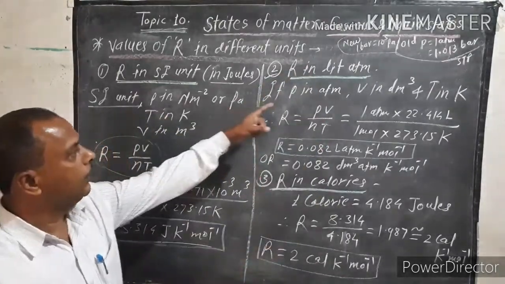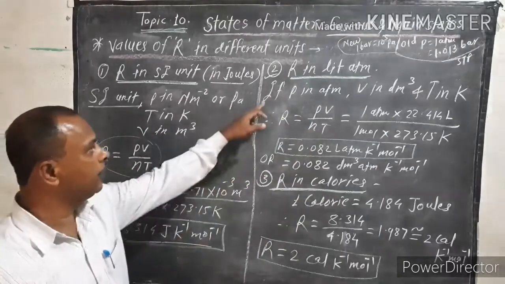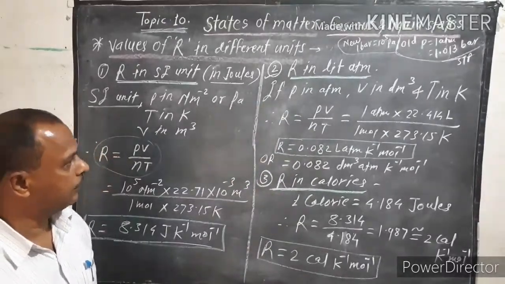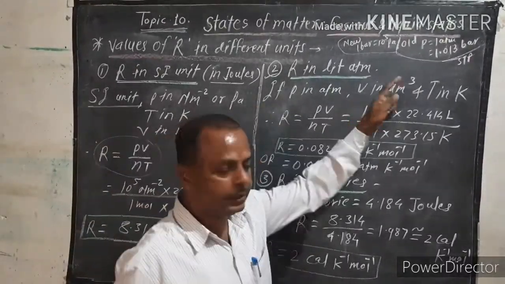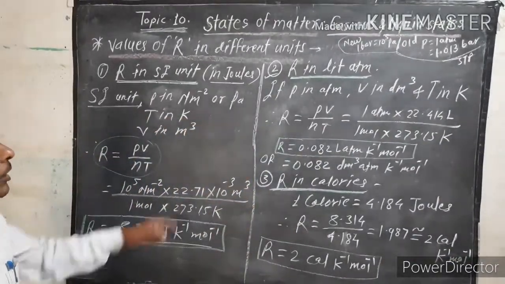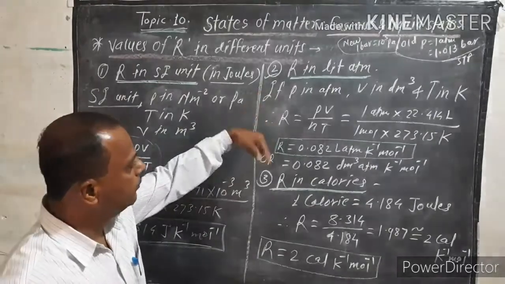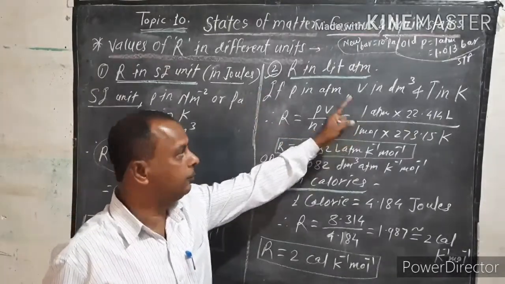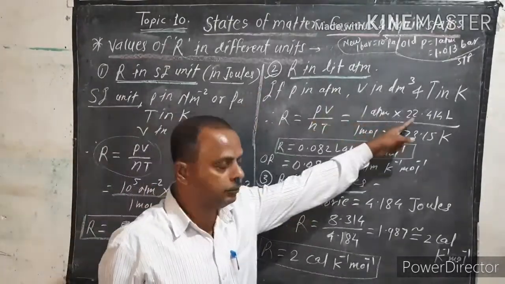Now the second: R in liter atmosphere. If pressure is in atmosphere, volume in decimeter cube, and temperature in Kelvin. We know the pressure is 1 atmosphere, and volume in decimeter cube.